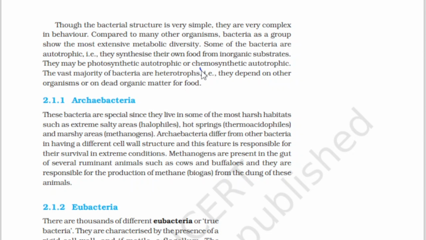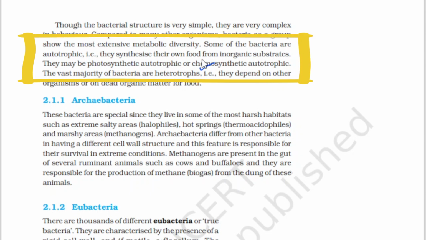This is the important point: the vast majority of bacteria are heterotrophs. That is, they depend on other organisms or on dead organic matter for food. So kingdom Monera contains prokaryotes, which have very complex behavior. Their metabolic activity is also very extensive, and some bacteria are autotrophic, both photosynthetic autotrophic and chemosynthetic autotrophic.